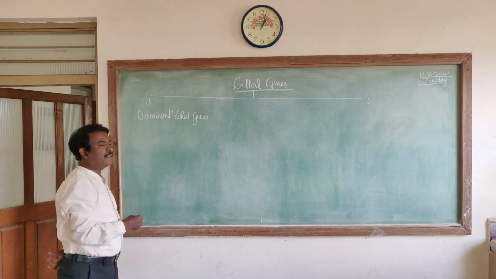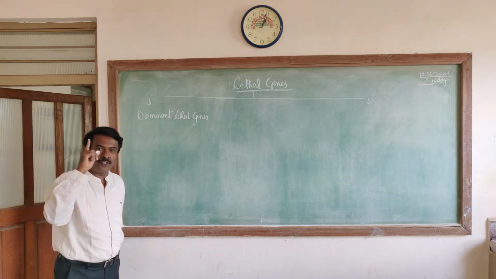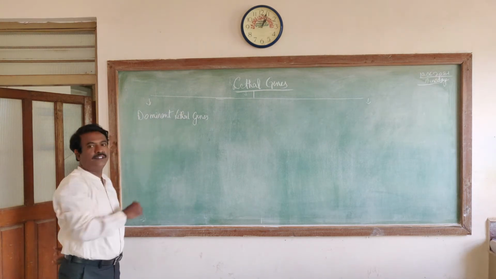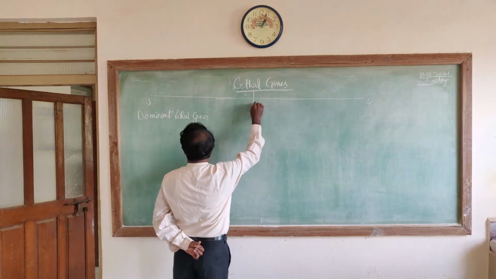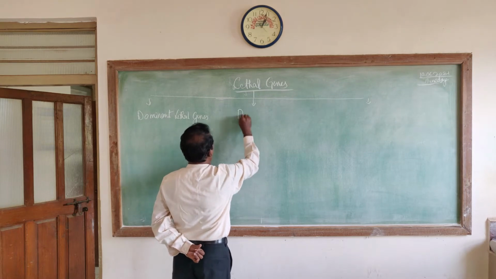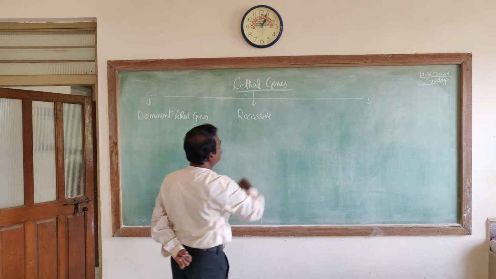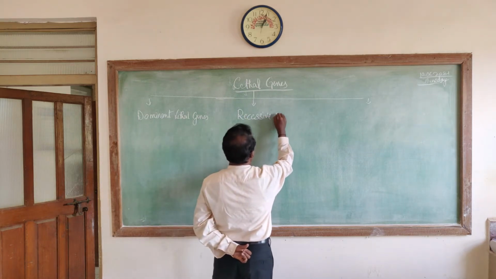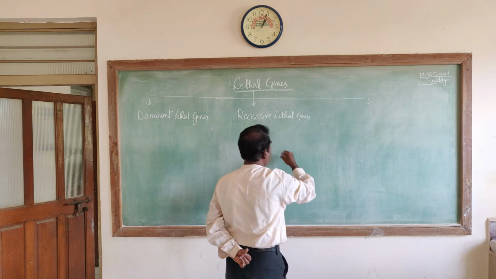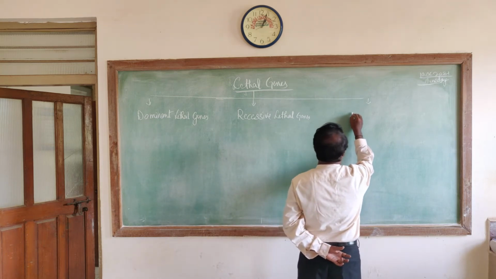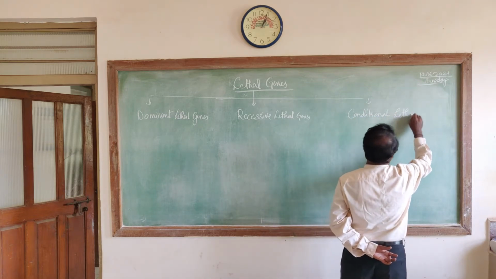When these dominant lethal genes express either in a homozygous state or in a heterozygous state, they are supposed to cause death of the individual, death of the carrier of these genes. Okay, and second type, the lethal genes may be recessive. Still then, they may cause death of the carrier of these genes, and they are called recessive lethal genes. I give you example for each type. And third type of lethal genes, they are called conditional lethal genes.